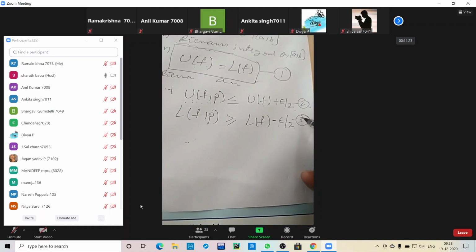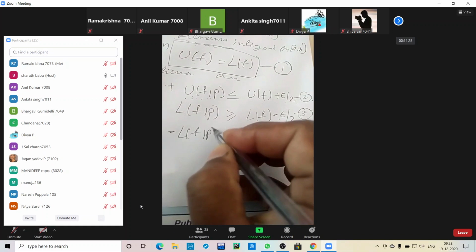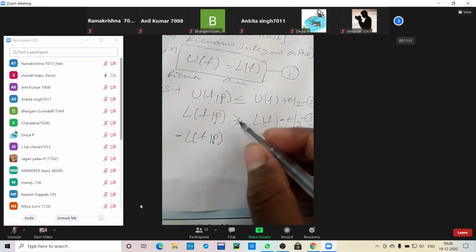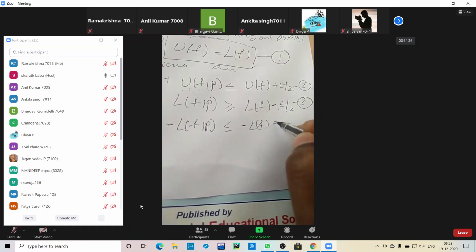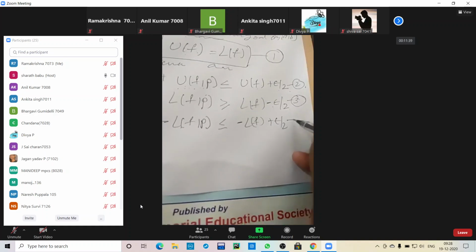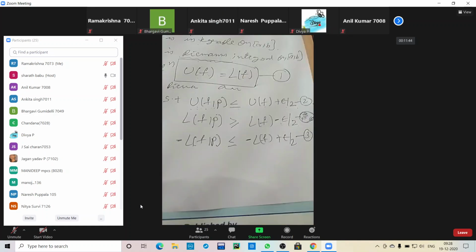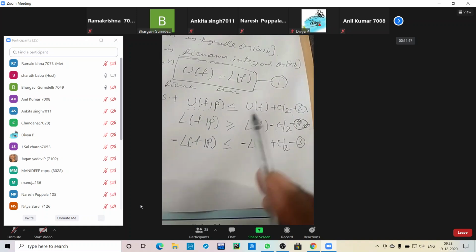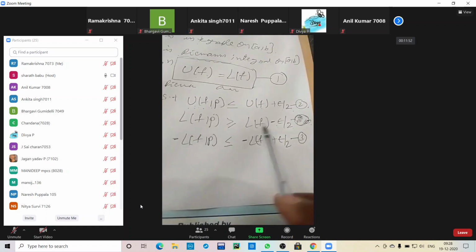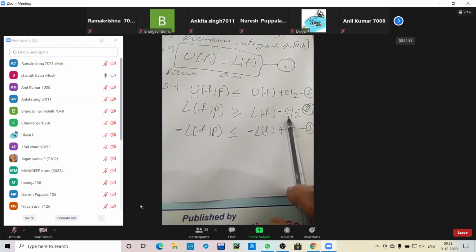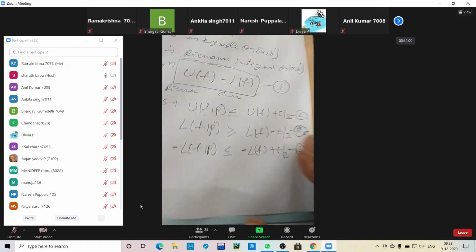Again, I want to rework equation number 3 by multiplying by minus. So for L(f, P), multiply both sides by minus. Greater than or equal to becomes less than or equal to: minus L(f, P) is less than or equal to minus L(f) plus epsilon by 2. Are you understanding what I am saying? Yes, sir. So for U(f, P) we consider epsilon, and for L(f, P) we also consider epsilon, and multiplying both sides by minus gives equation number 3.